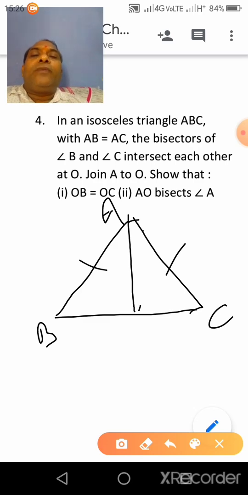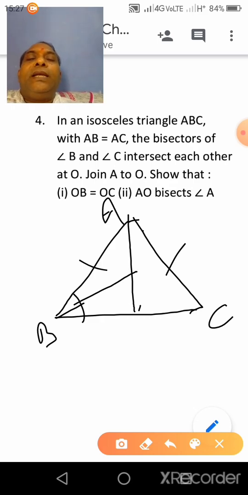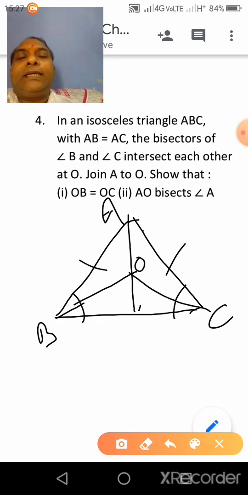The bisectors of angles B and C intersect each other at O. So the bisector of B means this one, and the bisector of angle C, intersect each other at O. And join A to O. Clear?